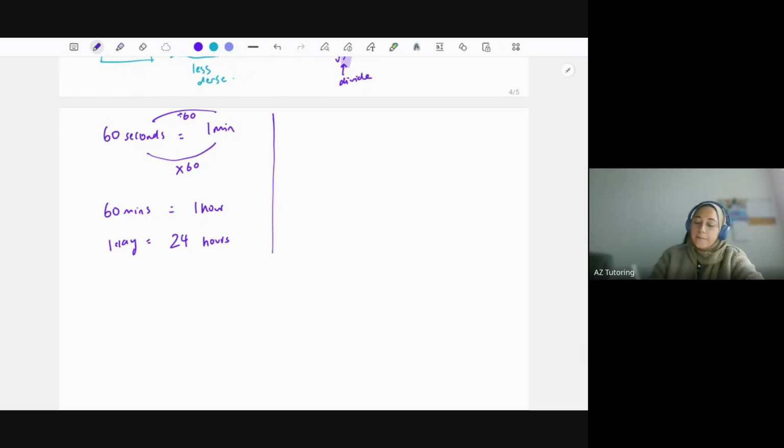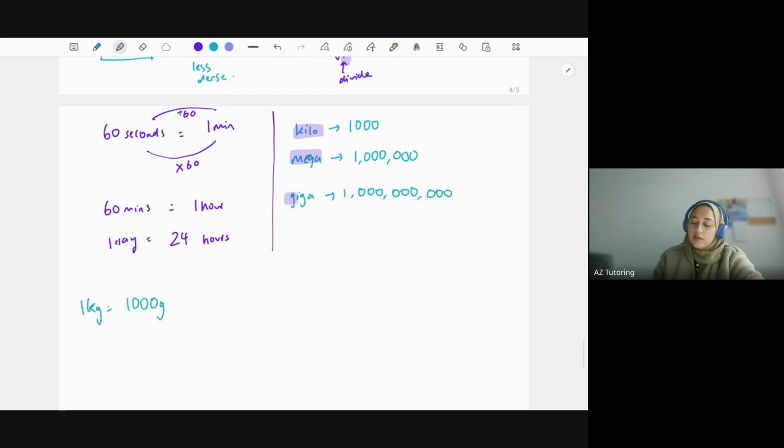Okay, so other ones. Anytime you see the word kilo, the word kilo refers to 1,000. So let's say in 1 kilogram, I'm going to have 1,000 grams. So kilo refers to 1,000. If you see the word mega, that refers to 1,000,000. So 6 zeros. And if you see the word giga, that refers to 1,000,000,000. So 9 zeros. 1, 2, 3, 4, 5, 6, 7, 8, 9. Be aware of these words as well. Kilo tends to be the most common ones, but they can sneak in mega and giga into there as well.